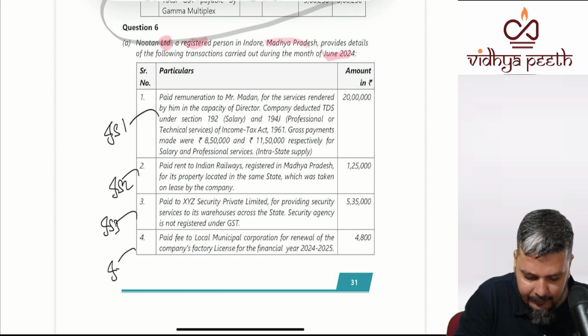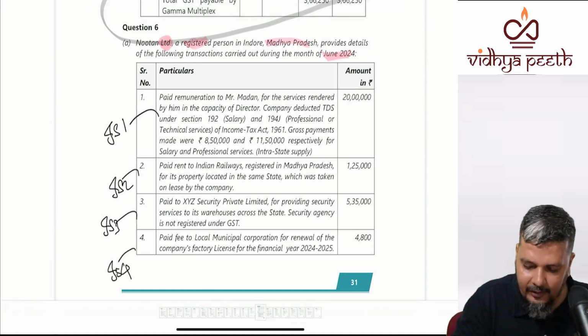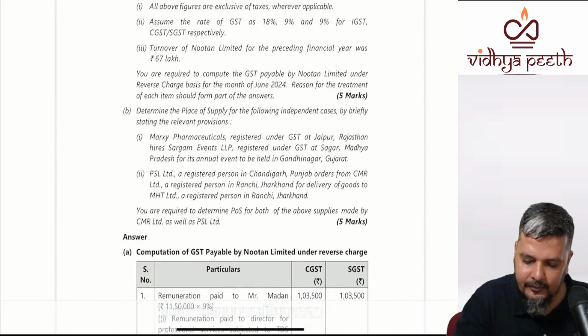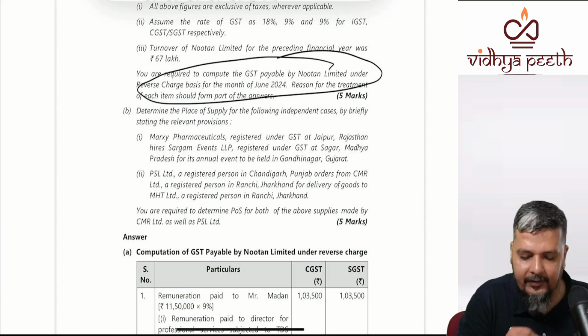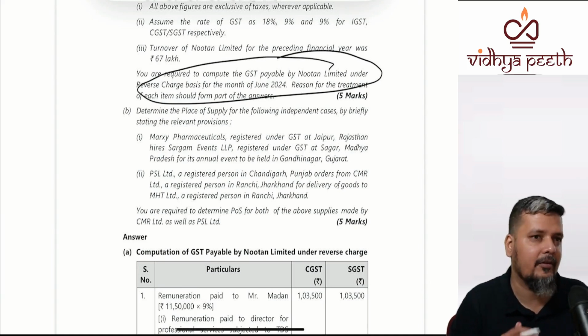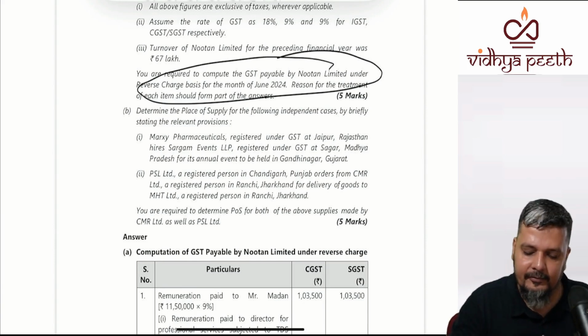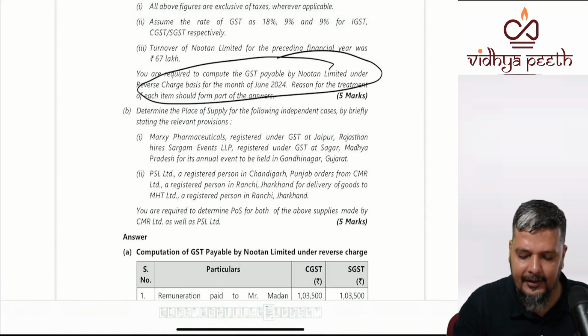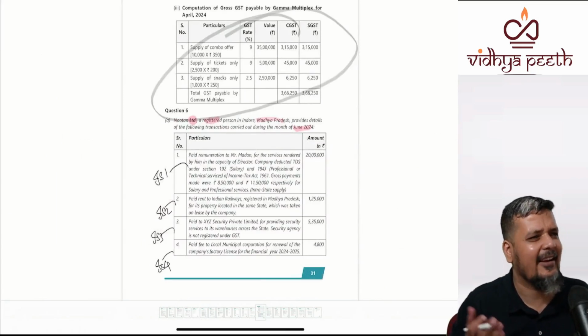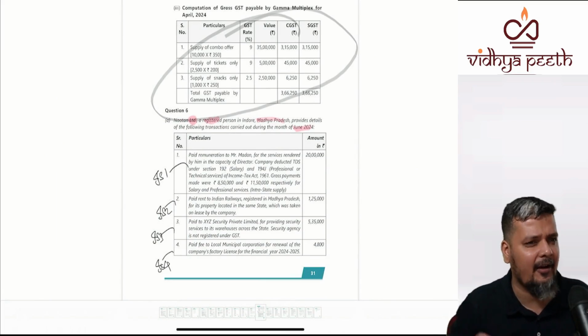All of them are, rather, the question is actually asking about RCM. The question categorically tells what is the RCM payable in June month. So it is only asking about RCM. All are basically inward supplies and the rate of taxes is given. 9 or 18 is given.